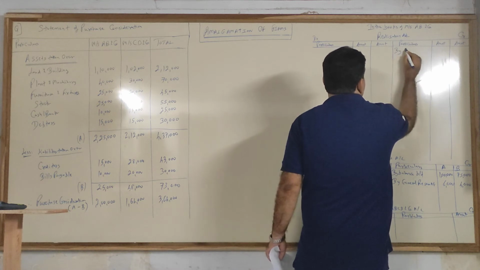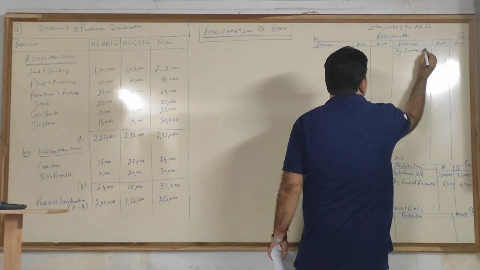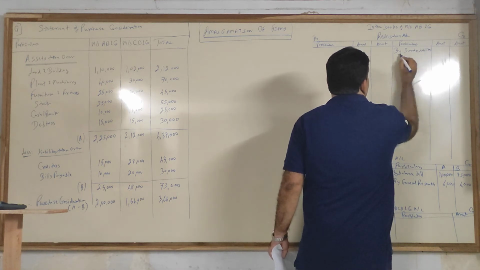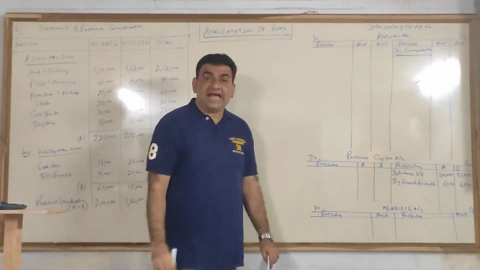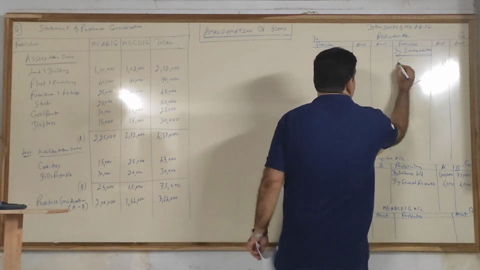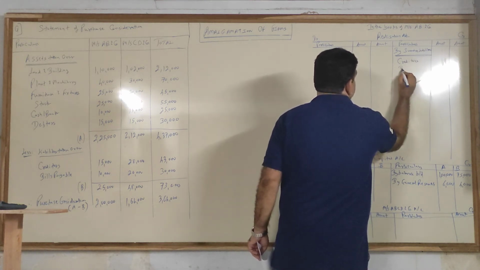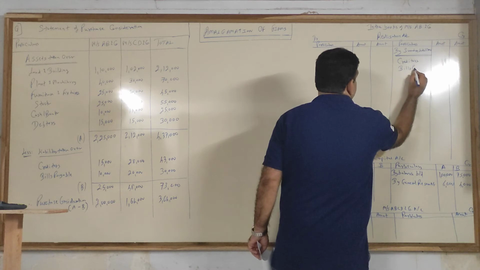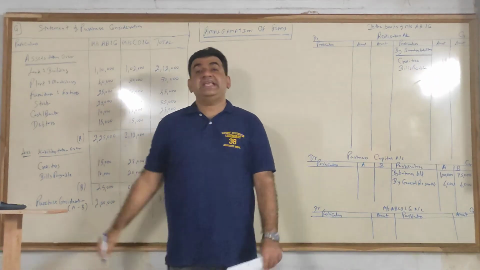Give the heading by sundry liabilities. How many are there? 2. Now be careful, I'll explain to you all. First creditors, then bills payable. Now listen very carefully.